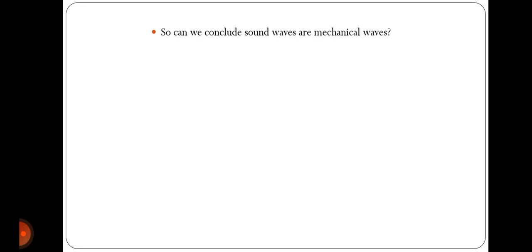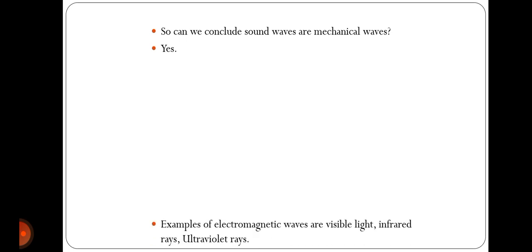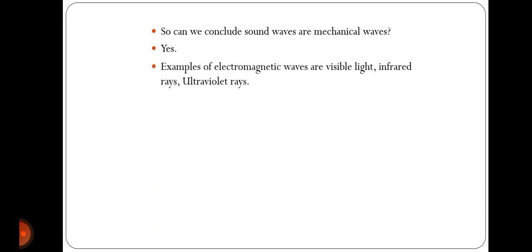So we can conclude that sound waves are mechanical waves because they require some medium, that is solid, gas or liquid, to travel to the listener. Examples of electromagnetic waves are visible light, infrared rays, UV rays.